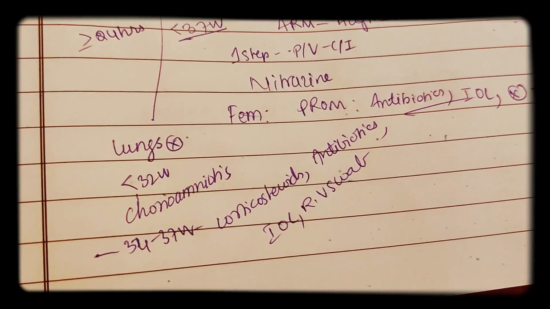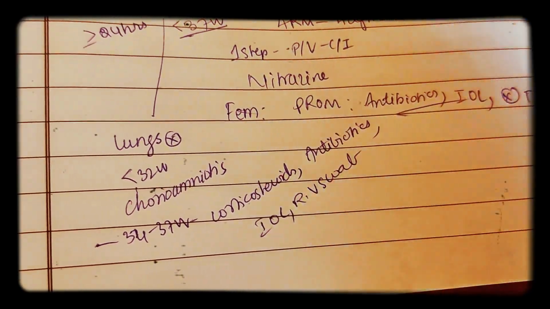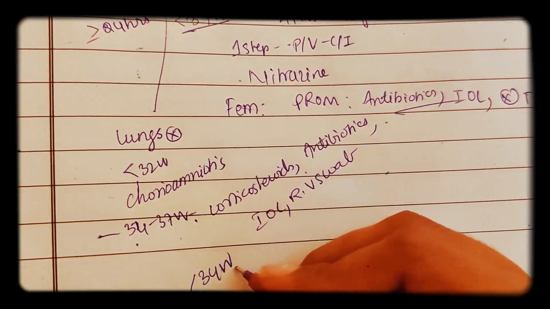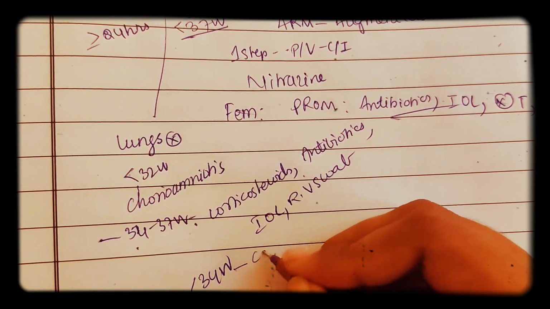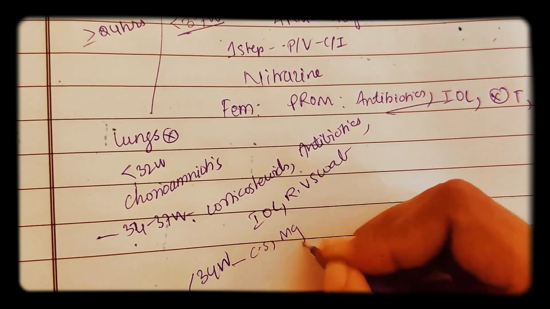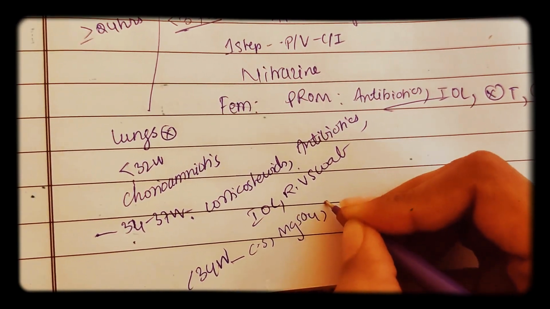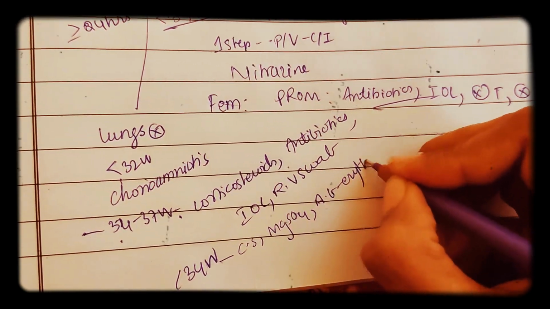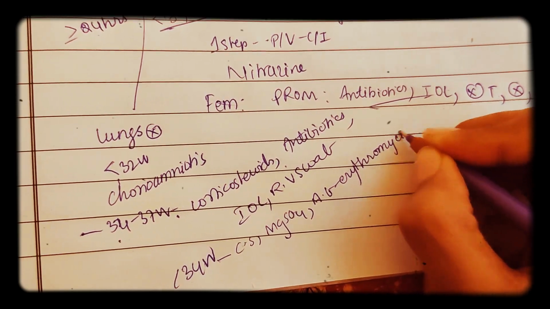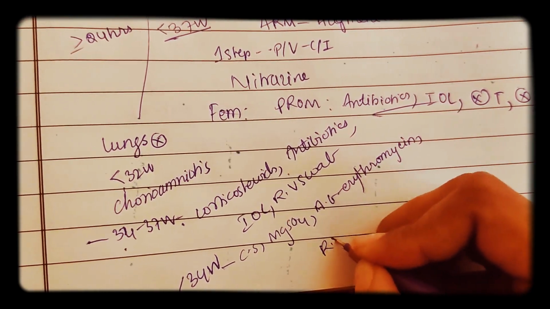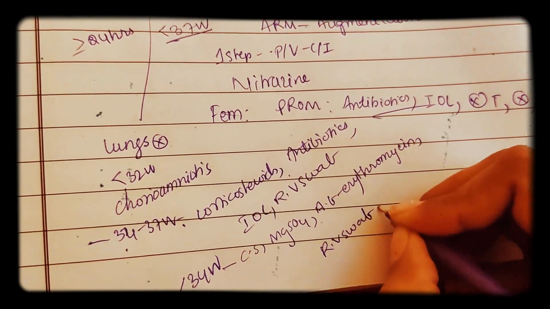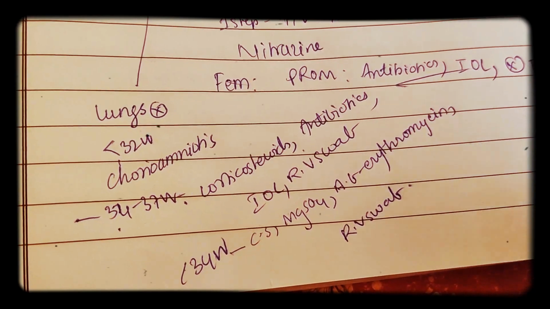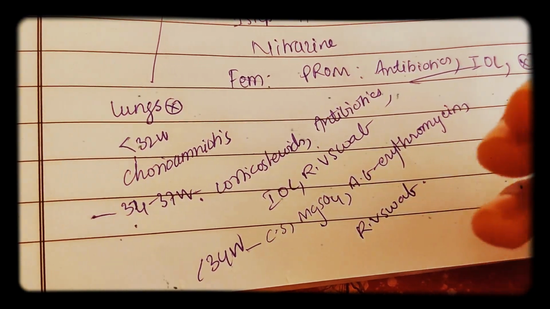Okay, so now coming to management: if it is between 34 to 37 weeks you'll do this. If it is less than 34 weeks, then also corticosteroids, magnesium sulfate, antibiotics such as erythromycin, and also add rectovaginal swab. So if no contraction is present, then no need of tocolytics. Try to take this pregnancy till 34 weeks unless maternal infection and fetal distress.